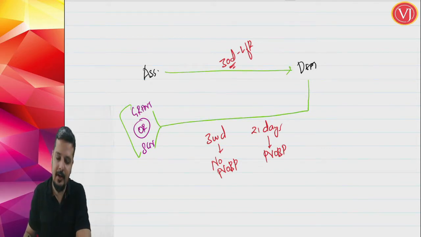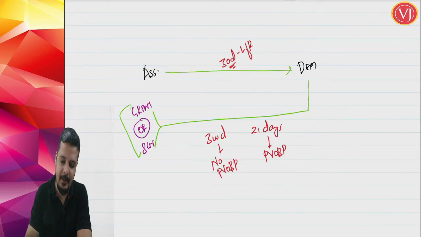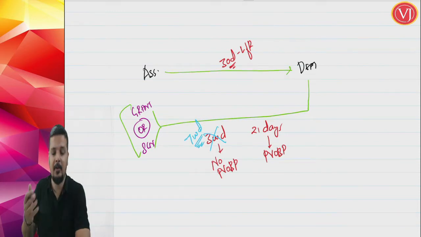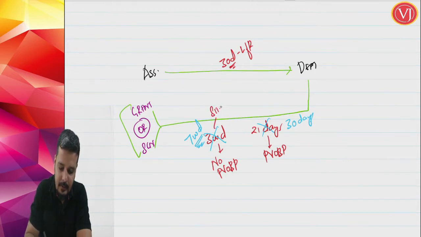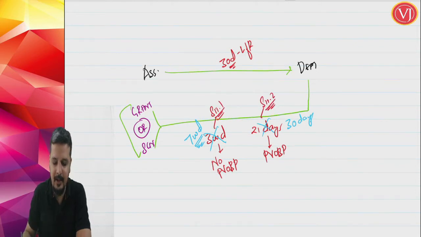Now, what have they done? They have said that for the department, if there is no physical verification, the time limit is increased to 7 working days. If at all the department goes for physical verification, they now get 30 days. See, understand that these are 2 different situations. This is situation 1 and this is situation 2. Situation 1 comes in a scenario where there is no physical verification. Situation 2 comes in a scenario where there is physical verification of business premises.